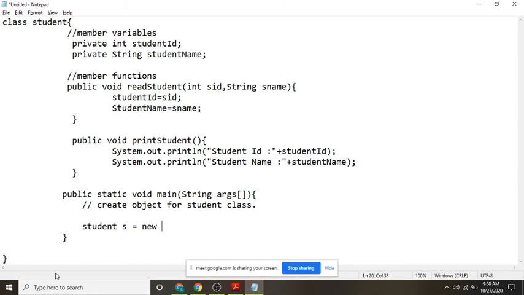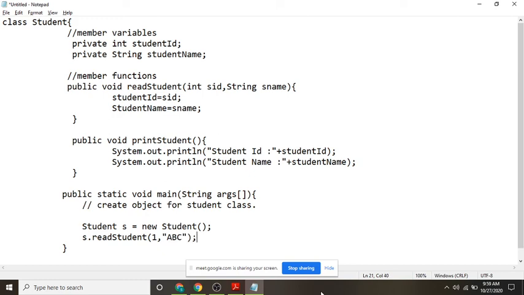Let us keep it as capital; the correct way is to keep your class names with a capital S. Then I will do s dot readStudent 1 comma abc.